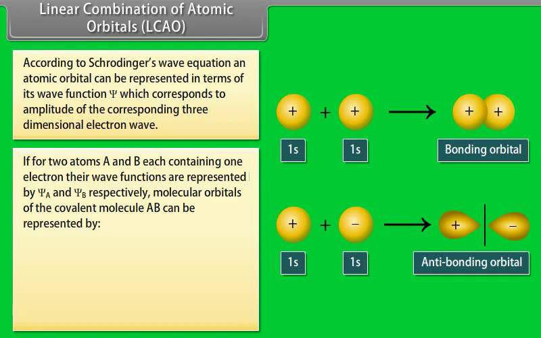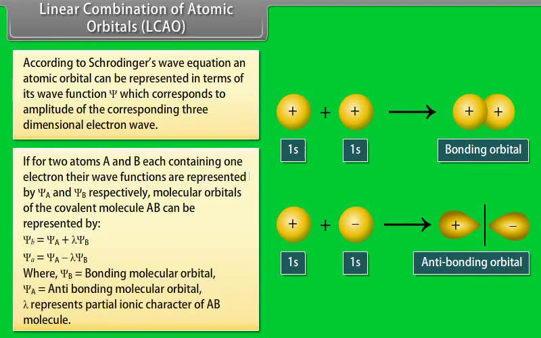Molecular orbitals of the covalent molecule AB can be represented by psi b is equal to psi A plus lambda psi B, psi a is equal to psi A minus lambda psi B, where psi b is the bonding molecular orbital and psi a is the anti-bonding molecular orbital. Lambda represents the partial ionic character of the AB molecule.